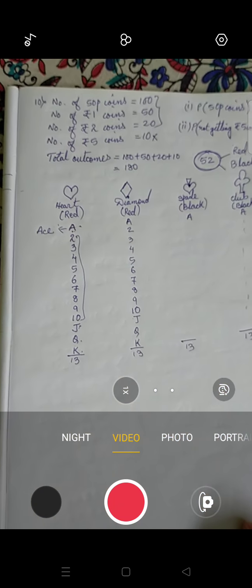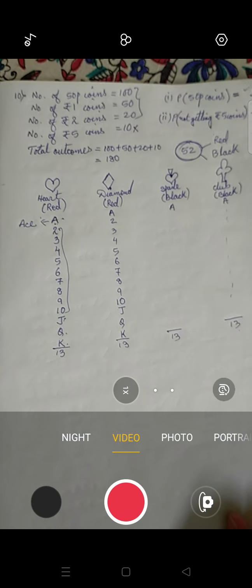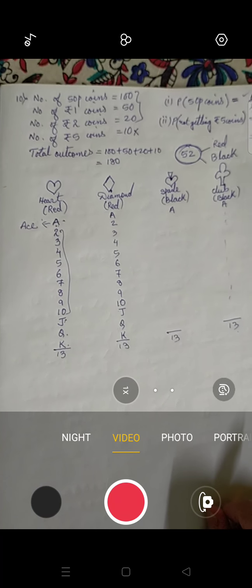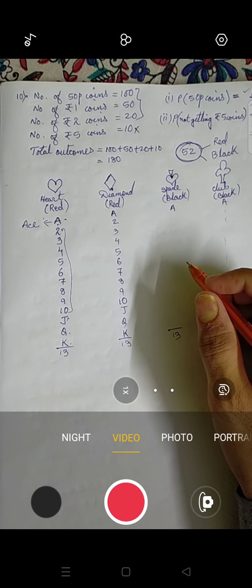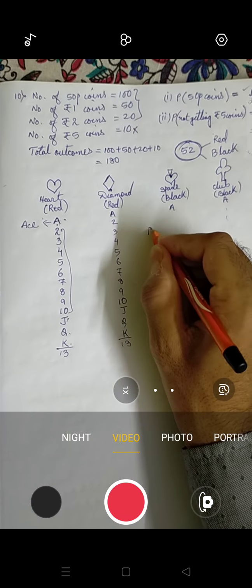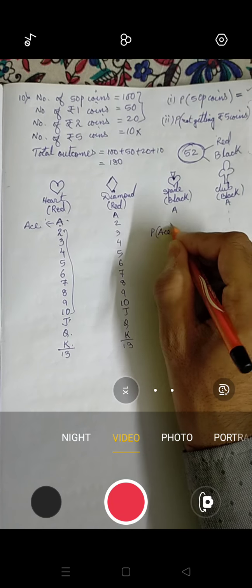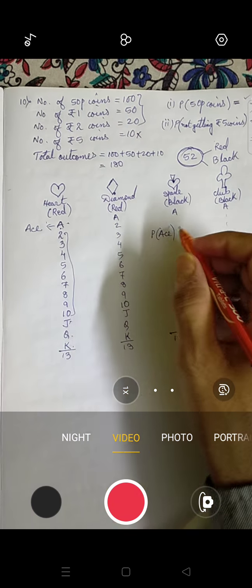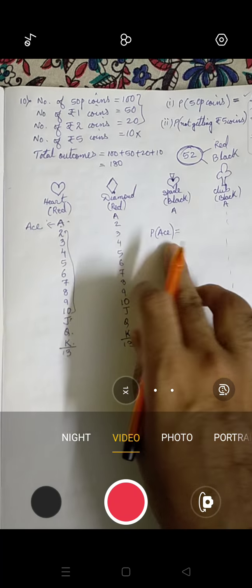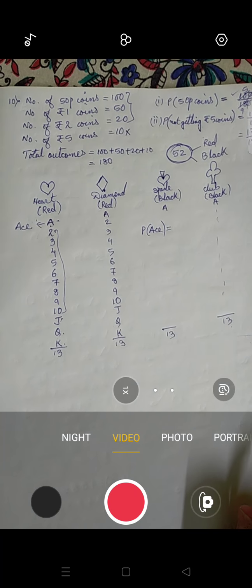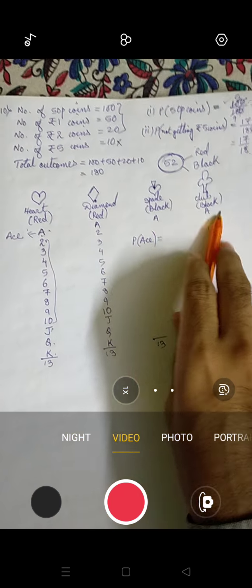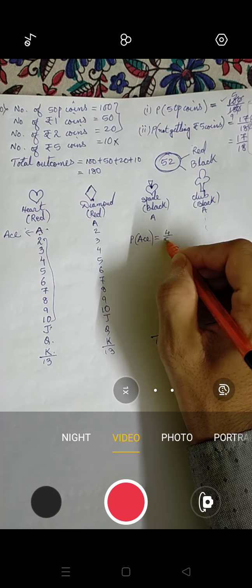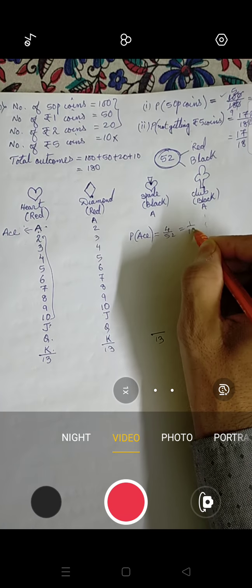They will ask what is the probability of getting an ace card. So probability of ace means A. How many ace cards are there? 1 2 3 4. So that will be 4 by 52, and if you cancel, 1 by 13.